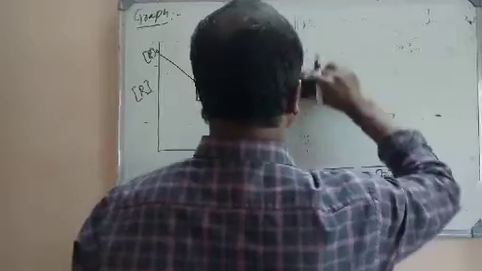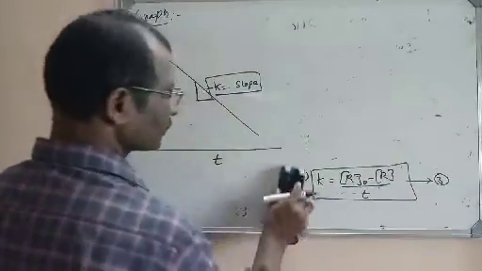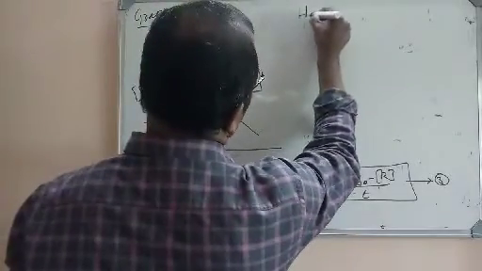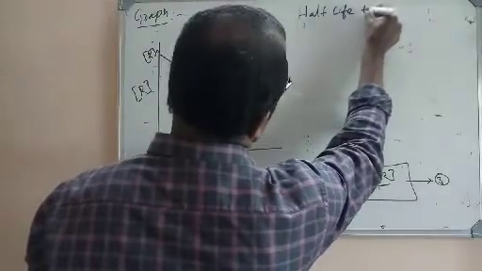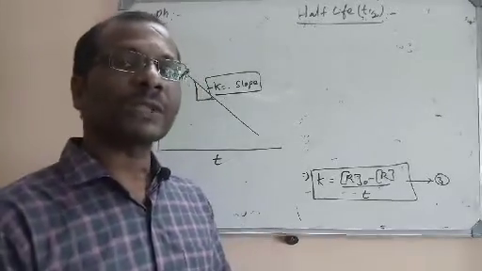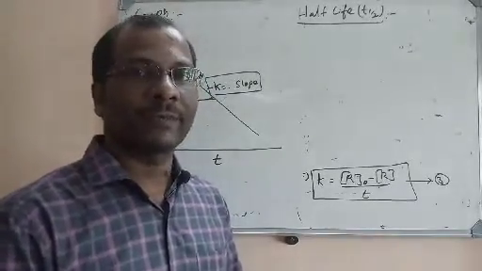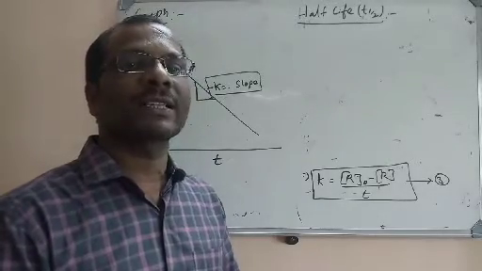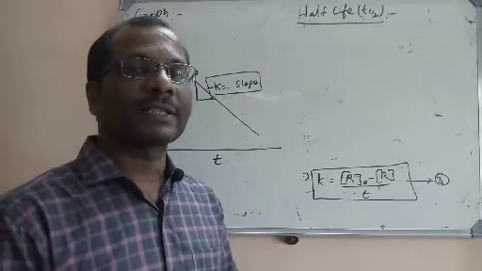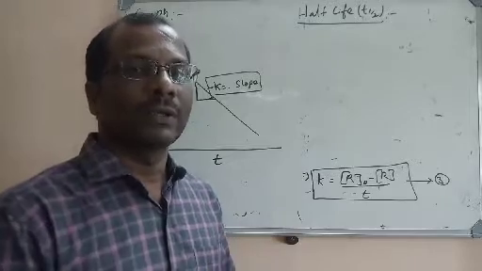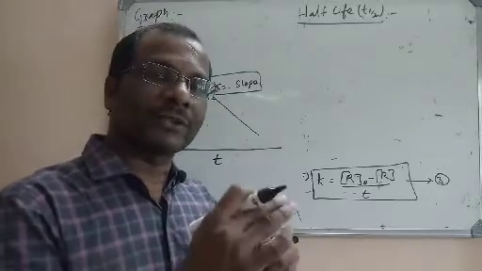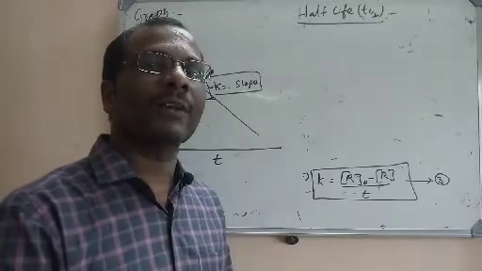First of all, you might have heard several times in case of radio disintegration. Let me introduce what is meant by half-life. The symbol for it is T half. For example, I have taken some 6 moles per liter of reactant. Slowly what will happen to the reactant? Its concentration will decrease. It will become 5.9, 5.8, 5.6, like that it will gradually decrease. So the concentration will come down from 6 to 3 after some time. What is the half of 6 moles per liter?